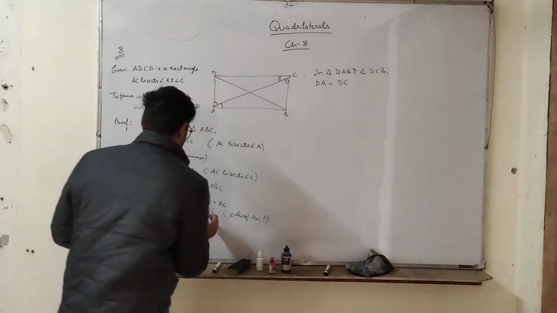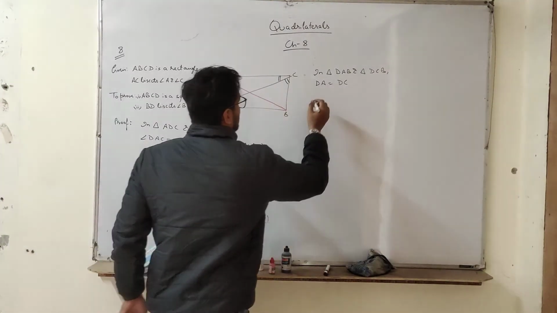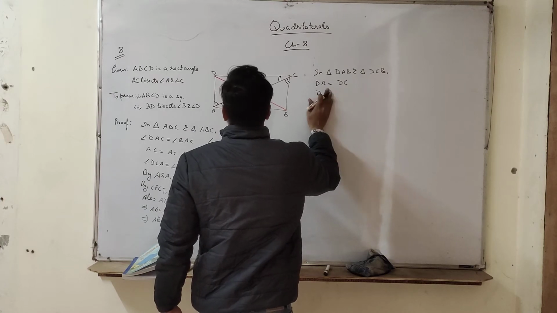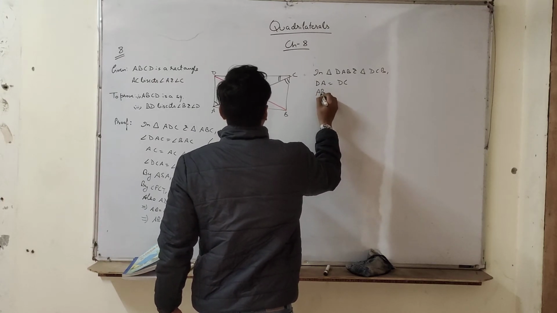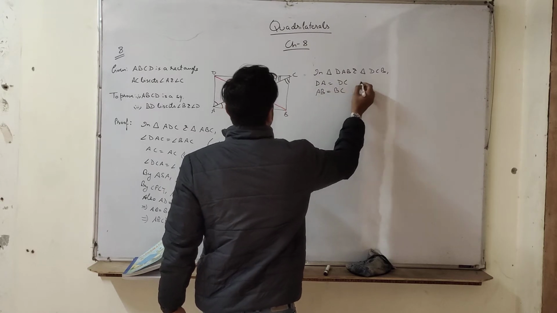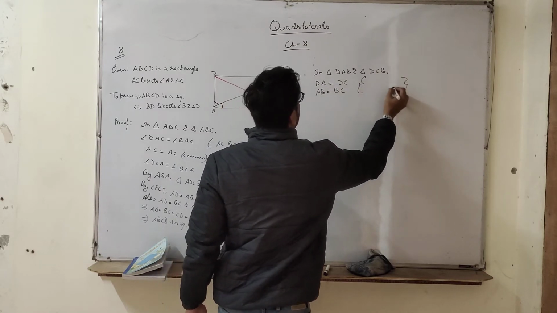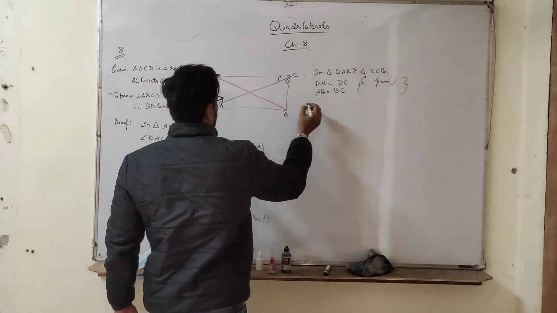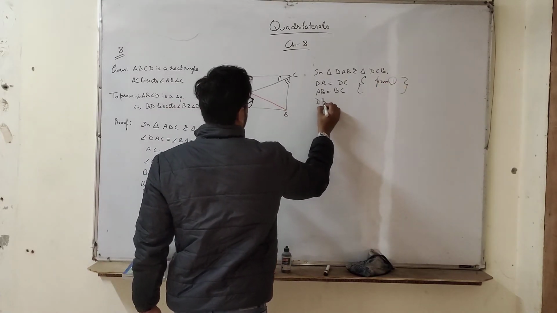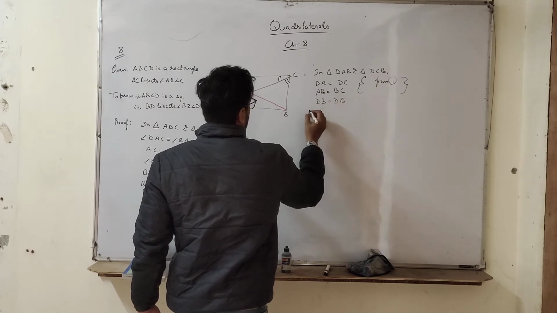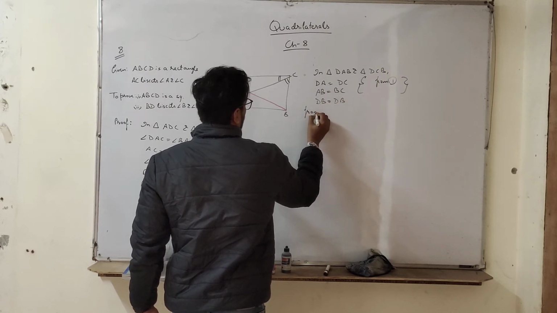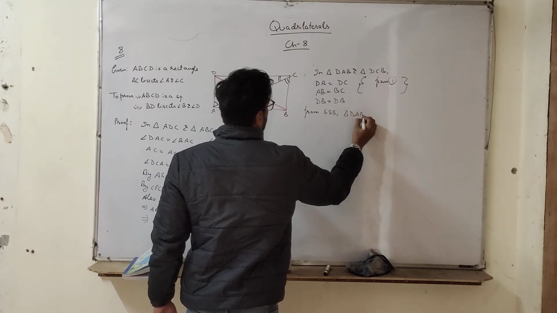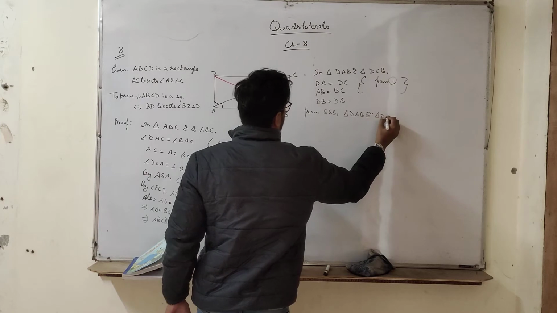And let's call it first equation. So DA is equal to BC and DC and AB is equal to BC from first. Also DB is equal to DB. So by SSS, triangle DAB is congruent to triangle DCB.